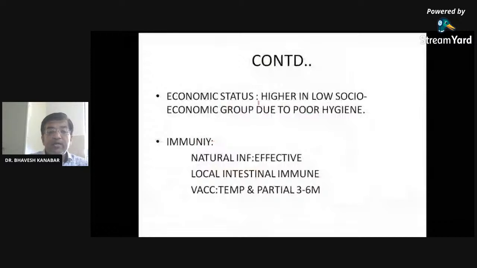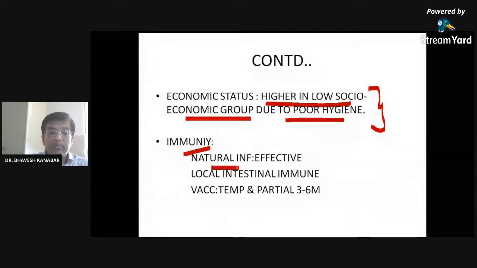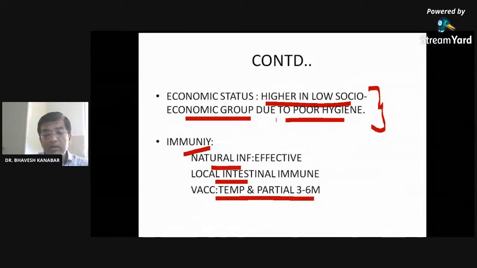Economic stress: higher incidence of cholera is seen in the low socio-economic group due to poor hygiene, right? Any infectious disease, not only cholera, I have told you many times, is seen higher in incidence in the low socio-economic group due to poor hygiene. Natural immunity is not present. Local immunity in the intestine, right? Vaccine may give temporary or partial immunity. It can provide for 3 to 6 months. So there is no role of vaccine for giving total immunity, right?